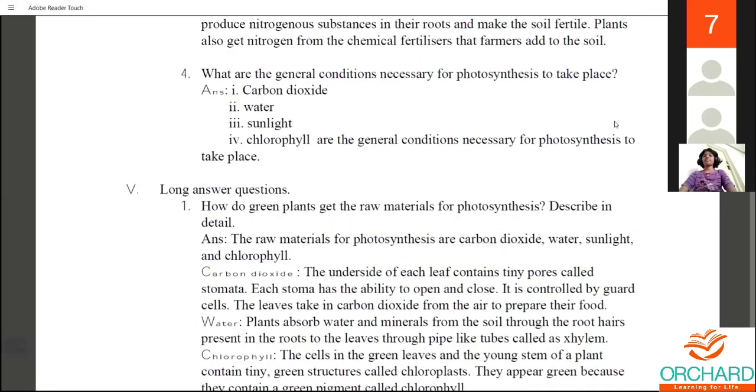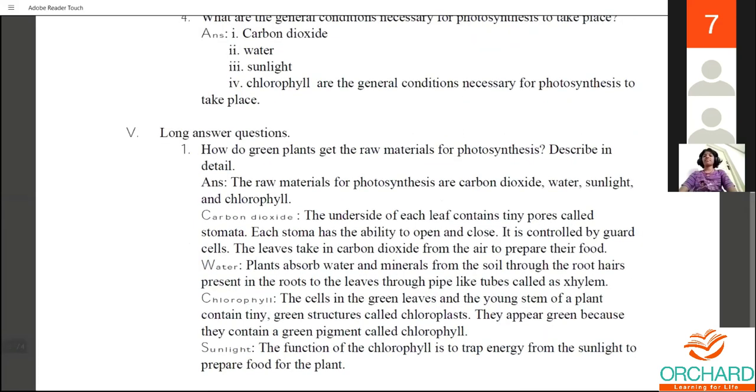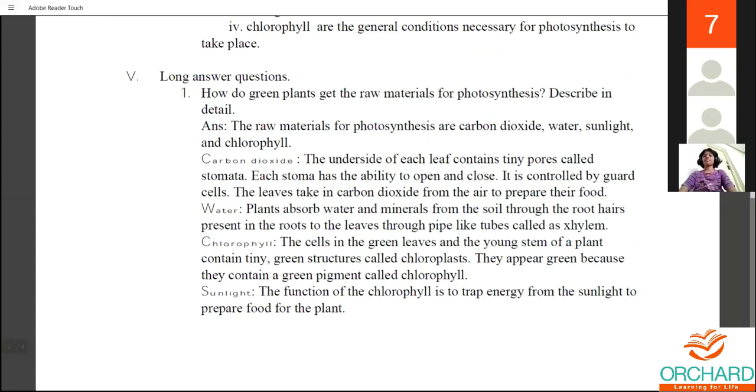Moving on to your last question: what are the general conditions necessary for photosynthesis? First thing is carbon dioxide, second is water, third is sunlight, and lastly chlorophyll. These are the four general conditions necessary for the photosynthesis process to take place. So these are the four questions for your 2 marks, the short answer questions.